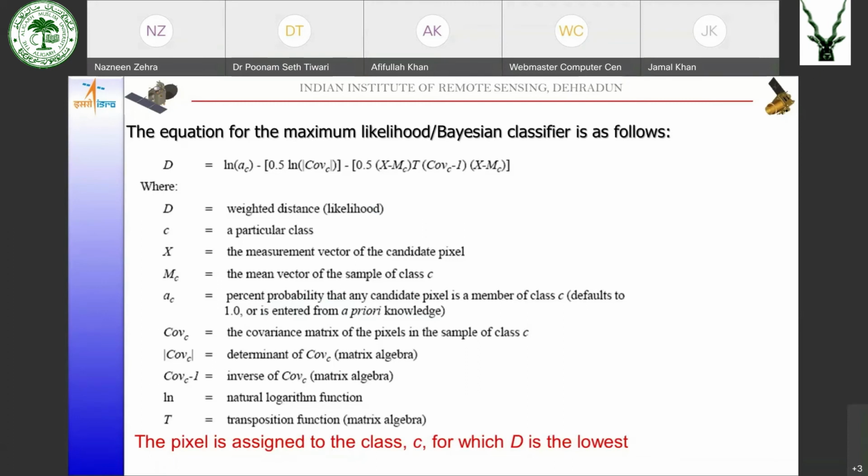Matrix functions like transpose and inverse are applied, a lot of calculations are done, and the pixel is classified.